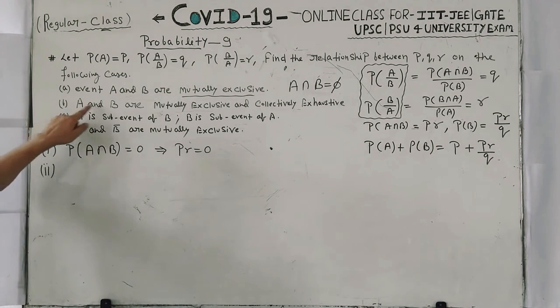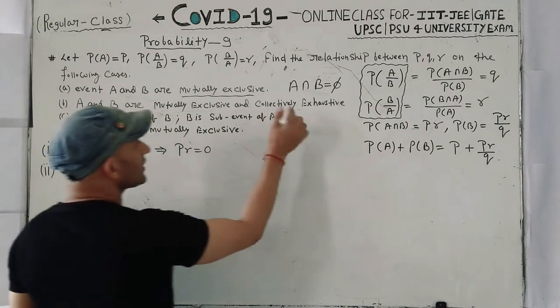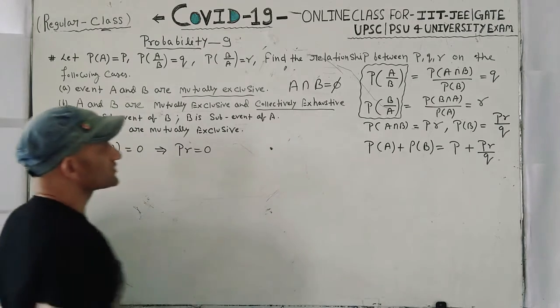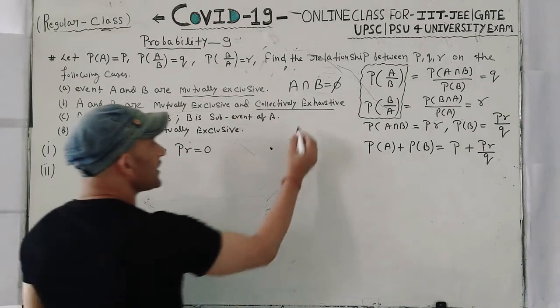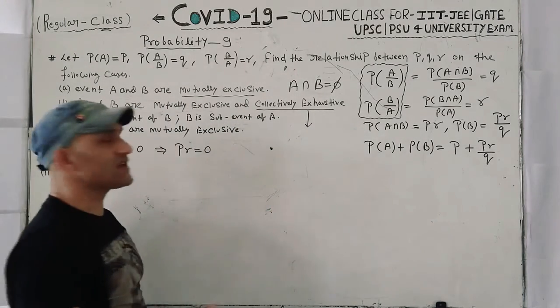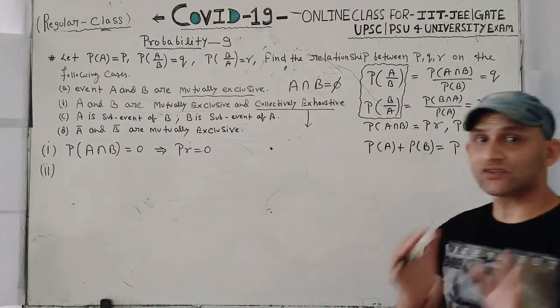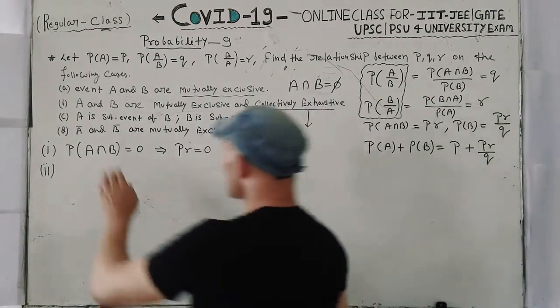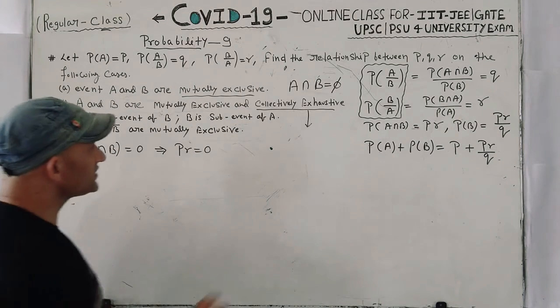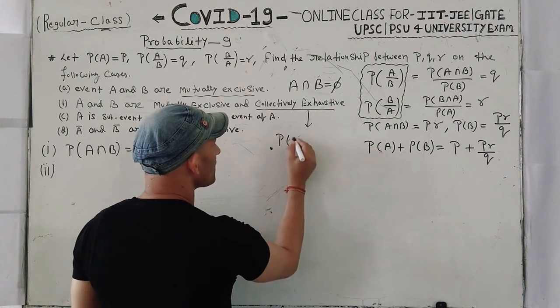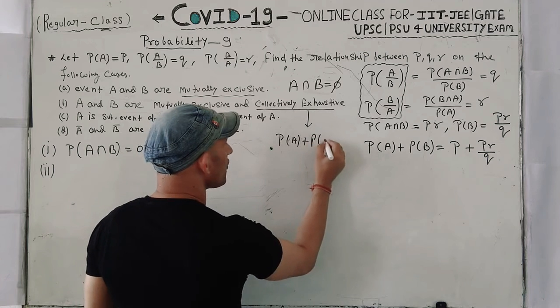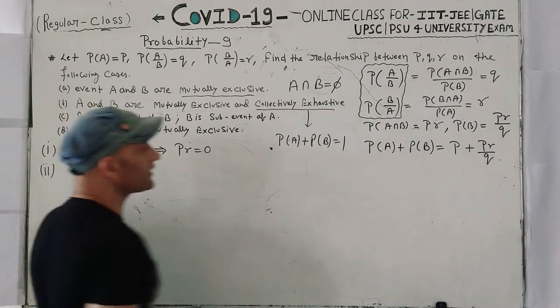Now question number 2: A and B are mutually exclusive, as we have explained, and collectively exhaustive. What is the meaning of this? It means the sum of all cases in your question is equal to 1. If there are only 2 cases, probability of A plus probability of B will be 1 every time.